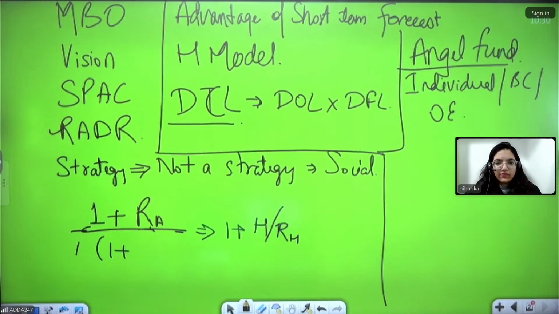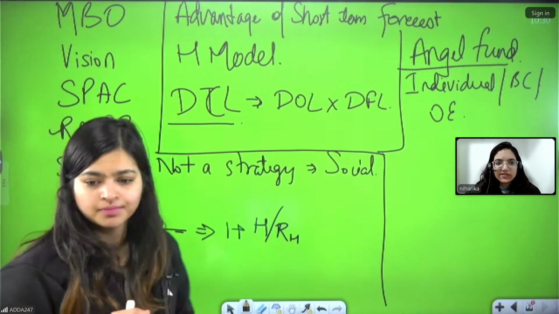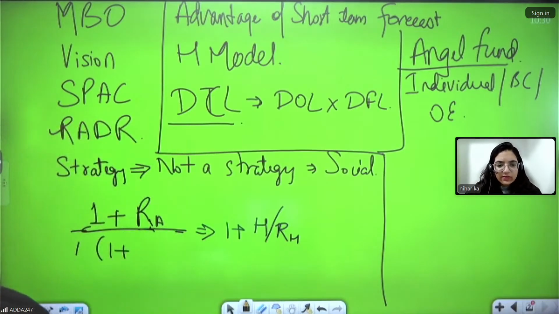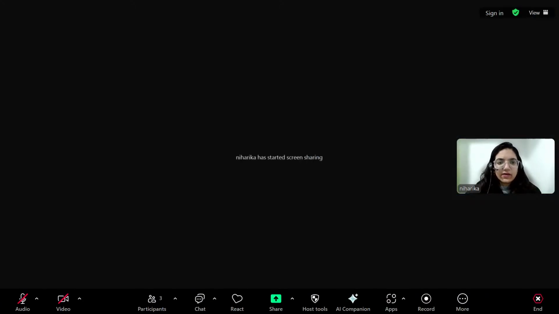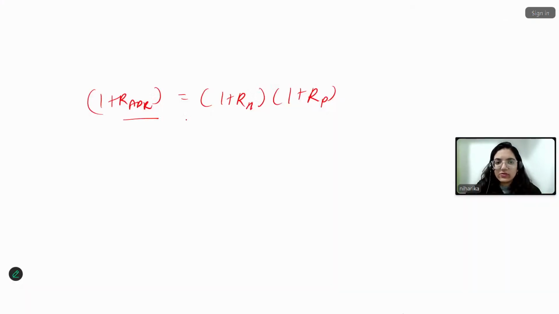Okay. If it is visible, ma'am, just a moment, for the moment, just share this specific screen if it's possible. This is the formula for RADR, that is, risk adjusted discount rate is equal to 1 plus Rf, whatever your currency is, if it's your home currency or foreign currency. Basically, this is the risk free rate. Okay? If they would be providing the risk free rate multiplied by the risk premium, whatever risk exists, we have to multiply with that part. And this is how you get 1 plus RADR. This is a part in national capital budgeting.